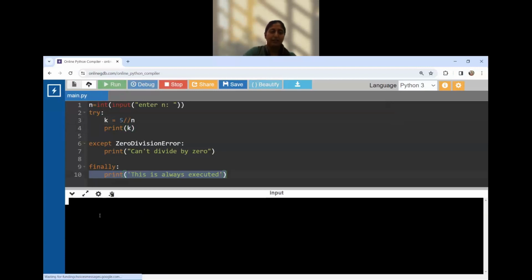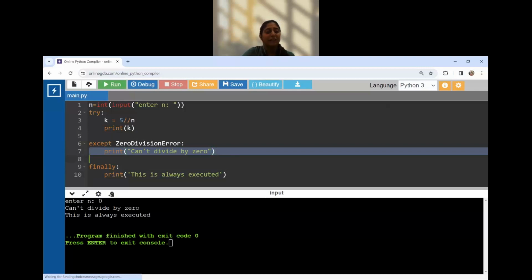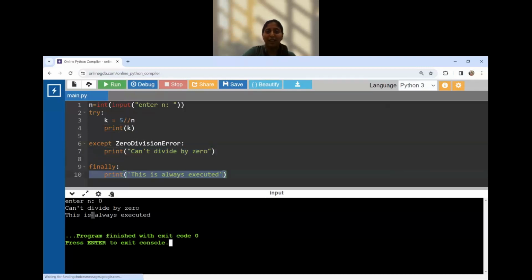Now again if I run it and I enter the value of n as 0, in such case there will be an exception because any number cannot be divided by 0. So it went to the exception block and still whatever was written in the finally got executed.